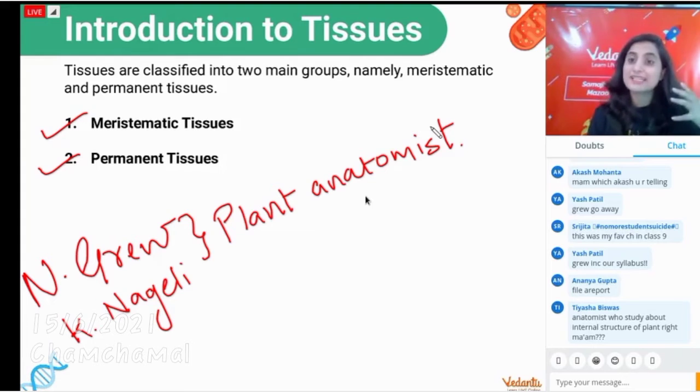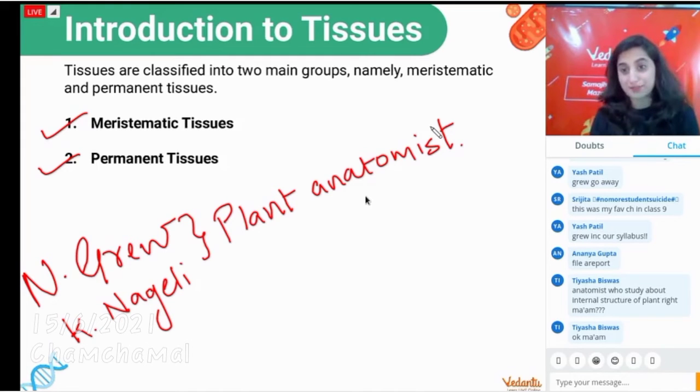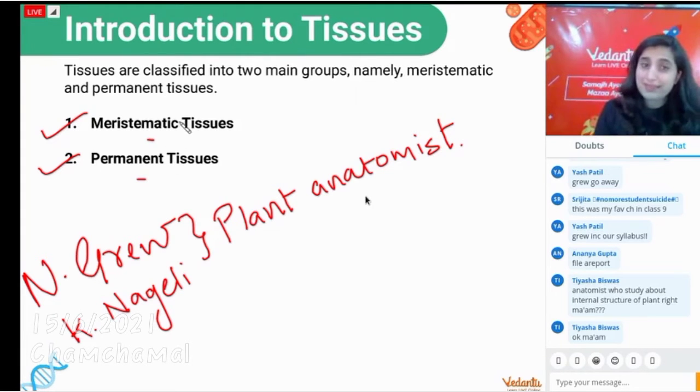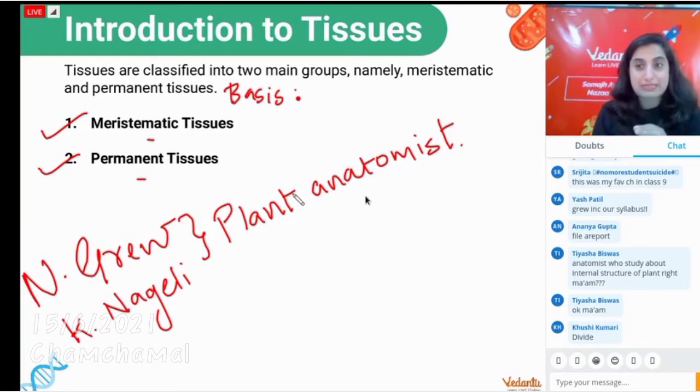Yes, Tiasha, the internal structure is called anatomy, and the person who studies anatomy is called an anatomist. Right. So there are two kinds of tissues, whether they divide or they do not. If they divide, they will be called meristematic. If they don't divide, they will be called permanent. So on what basis are they categorized? What is the basis of telling these two types of tissues? Anybody tell me the basis?